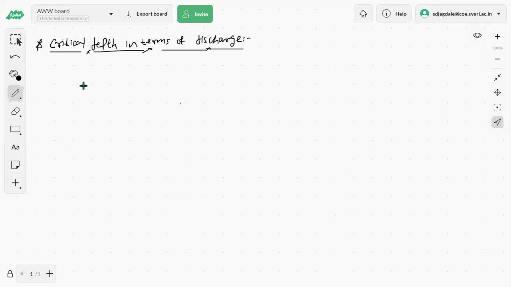so now we know the equation for the specific energy, E equals y plus v square by 2g. Then we have replaced the velocity in terms of the discharge, as discharge Q equals area into velocity. Therefore, the velocity is equal to Q by area.